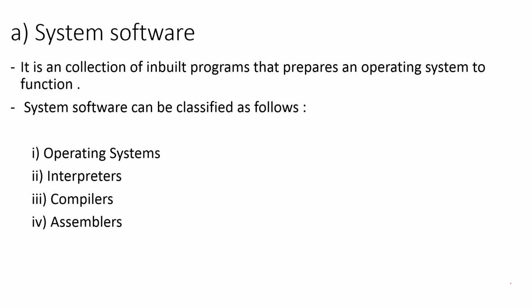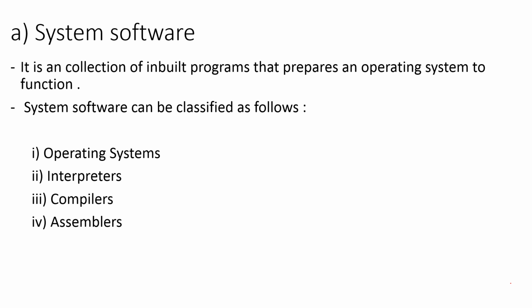Now, what is known as system software? It is the collection of inbuilt programs that prepares an operating system to function. These are the programs that tell the computer what to do. Inbuilt means these programs are stored inside the computer permanently, inside the ROM, to make the user's task efficient. As soon as you start your computer, it tells the computer to start the operating system. So, these are the already built-in programs.